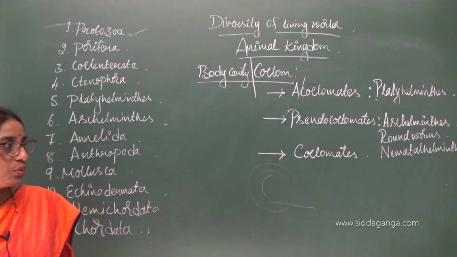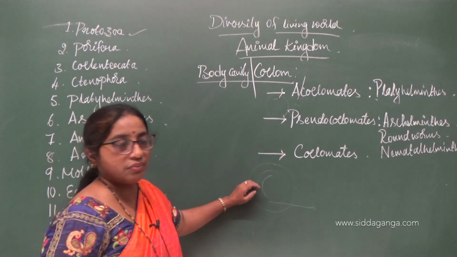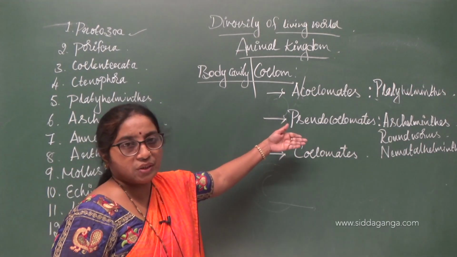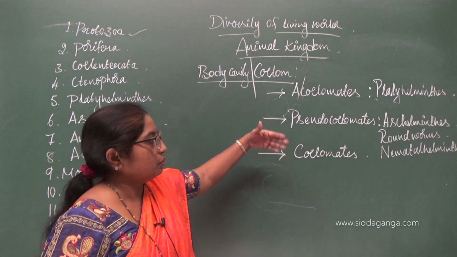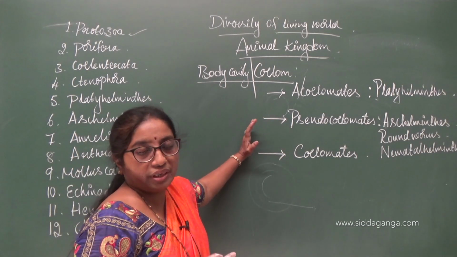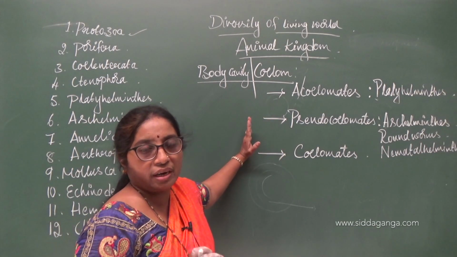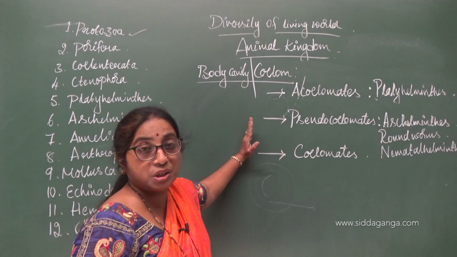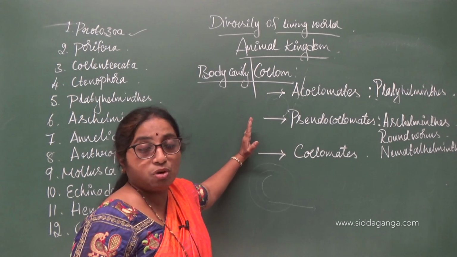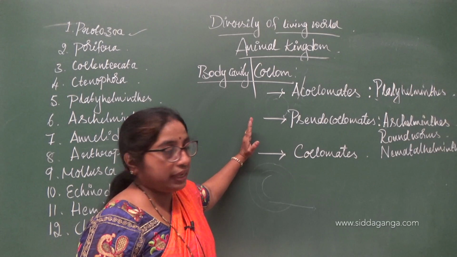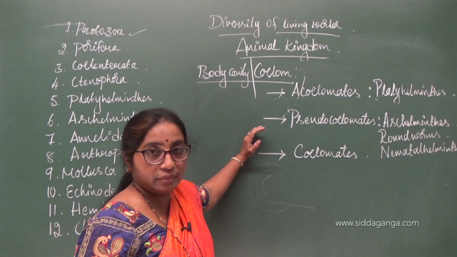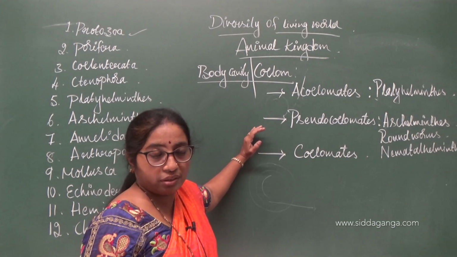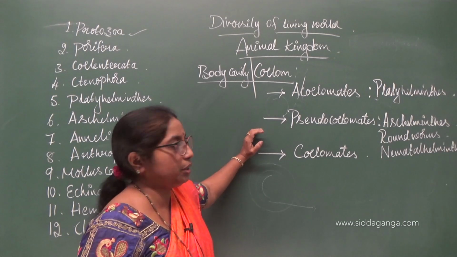Why I have asked you to write down all the words is, look at the spellings, they are so confusing. Please write down whatever is written on the board in every biology class, because the terminologies are very, very important both for your competitive exams and board exams and also for your future studies related to biology.